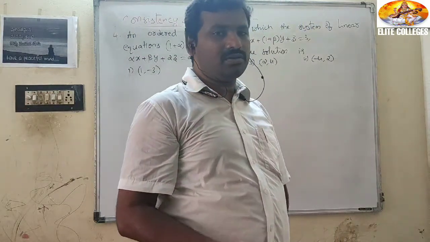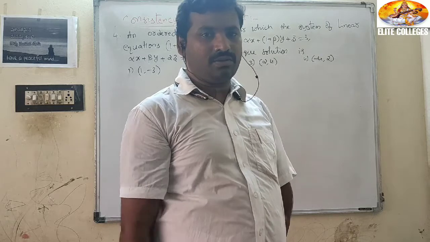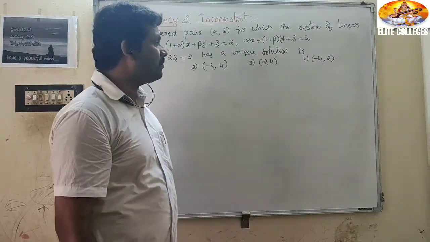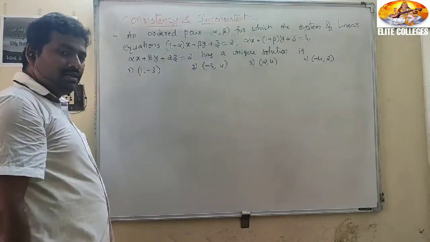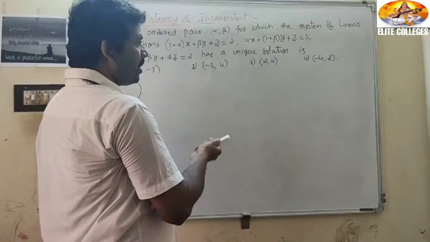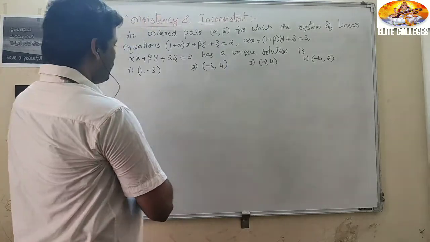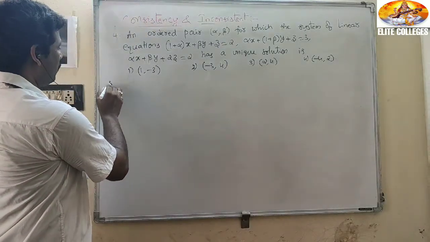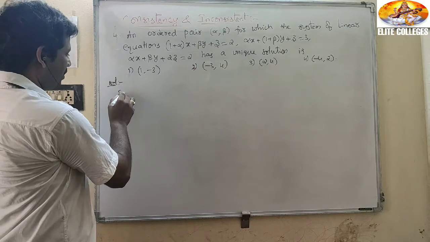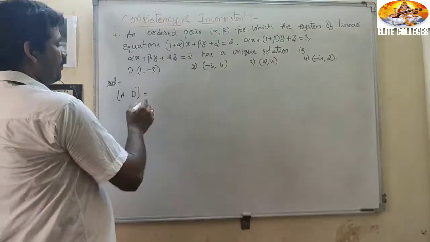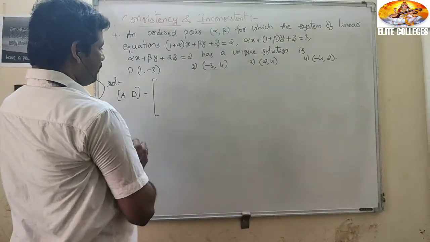What is rank A equal to 3 means? Det A not equal to 0. If det A not equal to 0, then rank A equal to 3. You can directly do det A not equal to 0, or you can apply some operations first. So let us apply some operations. You can take the augmented matrix, or simply A, no problem.